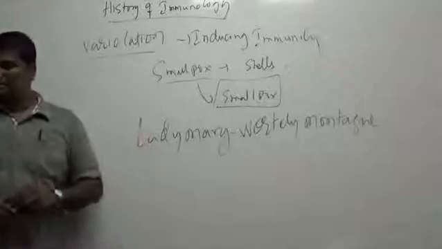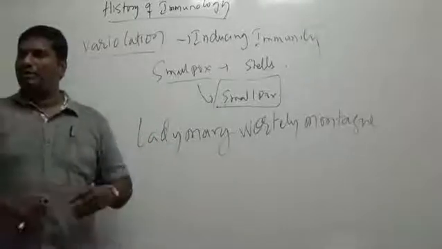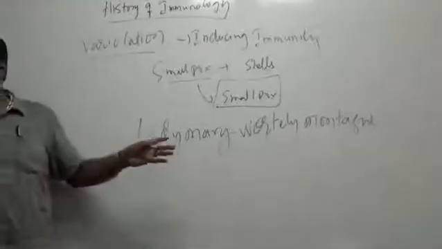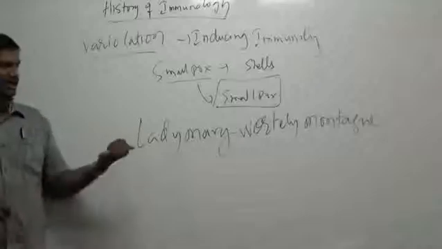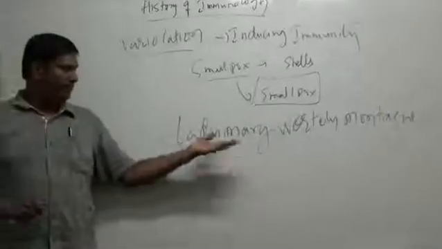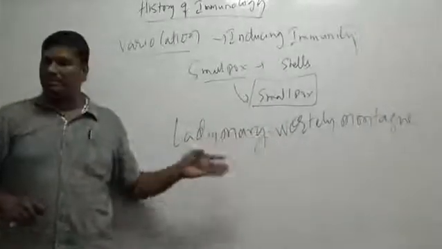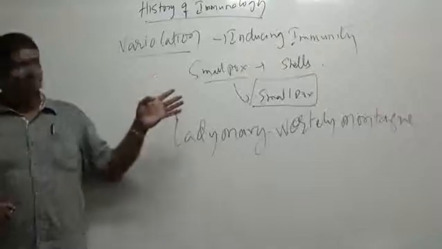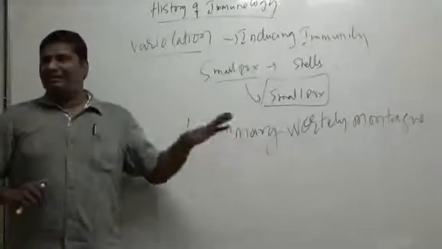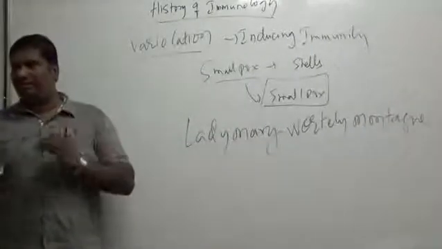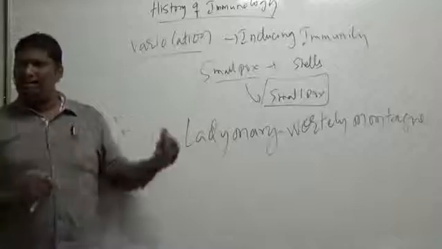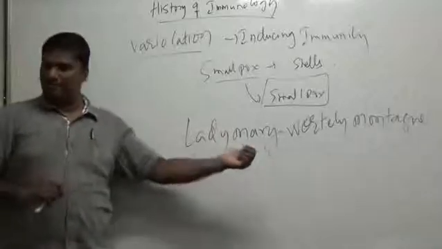She had smallpox. Her brother also had smallpox, and unfortunately her brother died, but she survived. She came to know about this technique called variolation, and to make sure that her children didn't die because of this, she administered the same thing to her children.